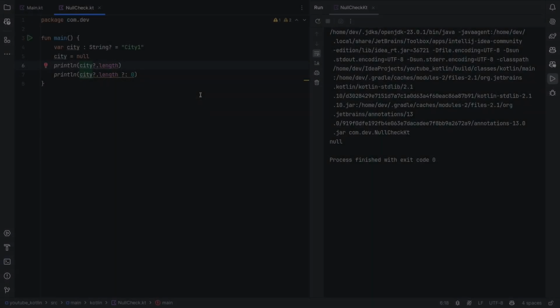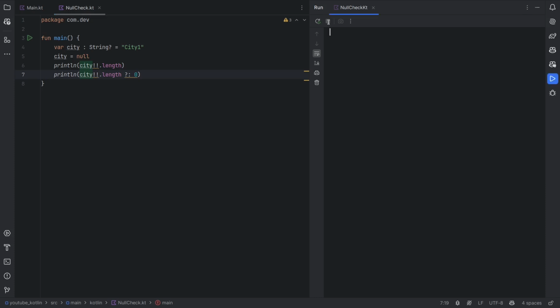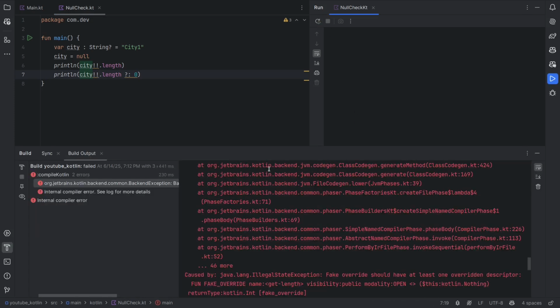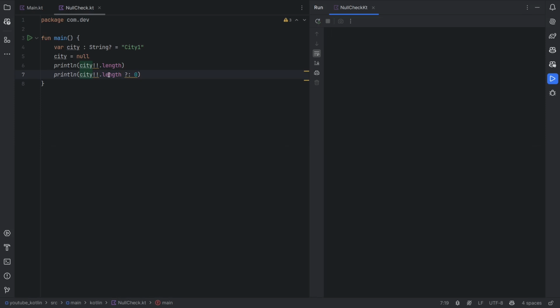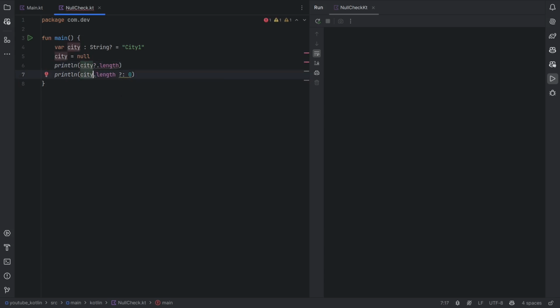Sometimes you may want to forcibly call length on the city even if the city is null. So this is called a non-null assertion operator, and if you run this, it's going to throw a null pointer exception because you are forcing this city length to be called on the city even though it's null. This non-null assertion operator is going to force it. So this is very bad, and you should try to avoid this non-null assertion operator. Instead, you should use the safe operator.